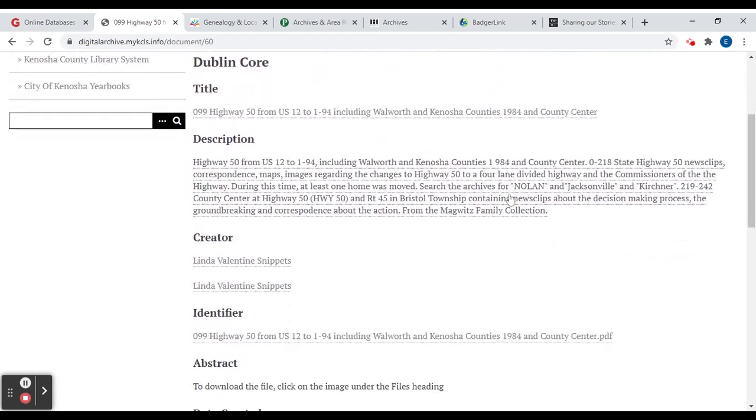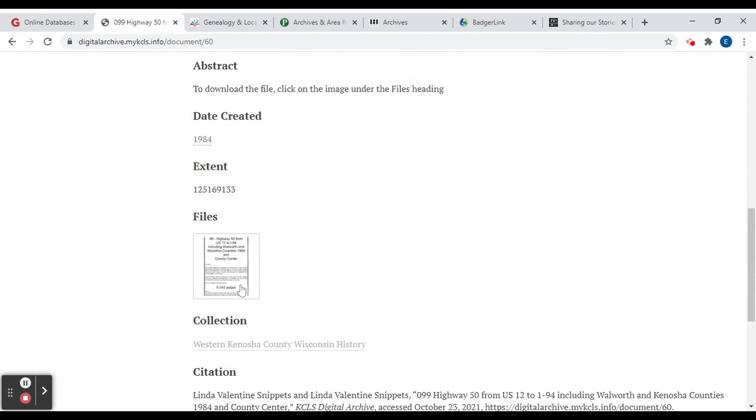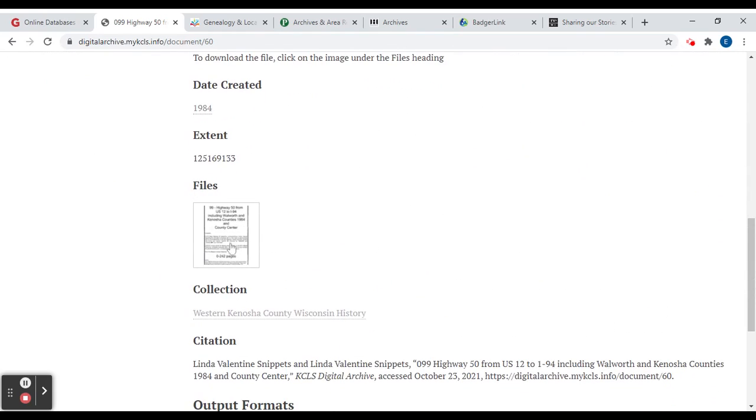This is the title, but if you want to see the actual item that's been digitized, you can go down to Files and click on the file, and it will take you to a PDF of what's been scanned. A lot of these are pretty large, probably 50 to 100 pages, depending on the item and the collection that it's in. But it can be fun just to see what we have in this little archive, because there are some gems hiding in here. I'll just let it load so you can see what it looks like.